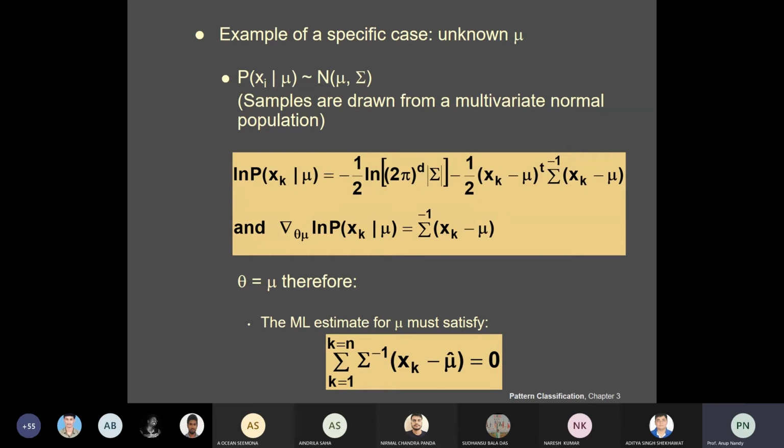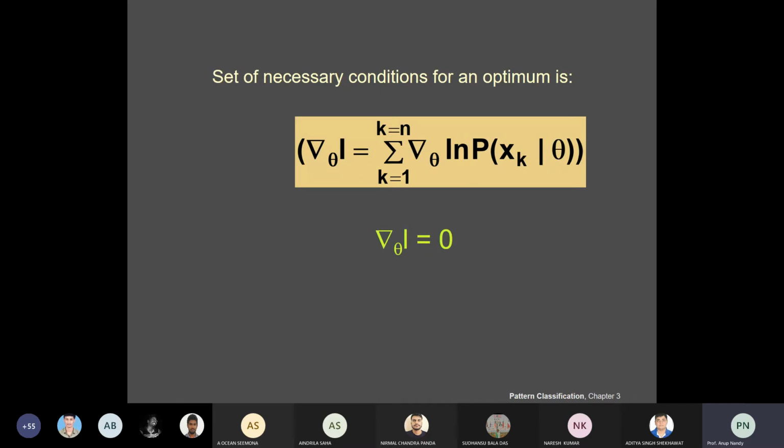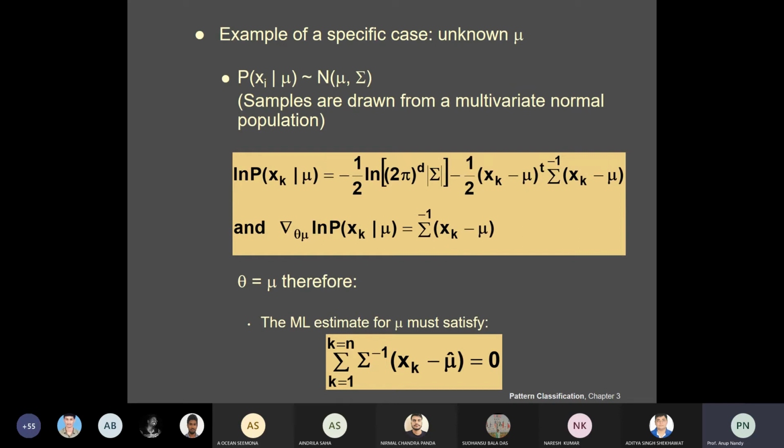It is the summation for k equal to 1 to n of the gradient of ln p(xk|theta), which you have already computed: grad mu ln p(xk|mu) is sigma inverse (xk minus mu). Okay, now if you pre-multiply by sigma on both sides, then these terms will be omitted.